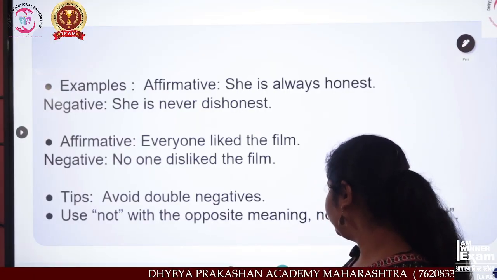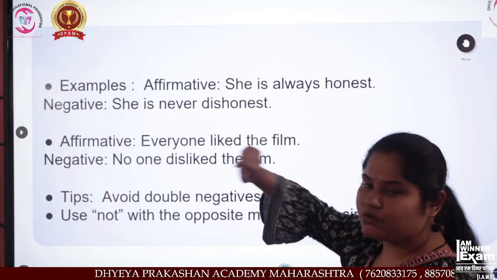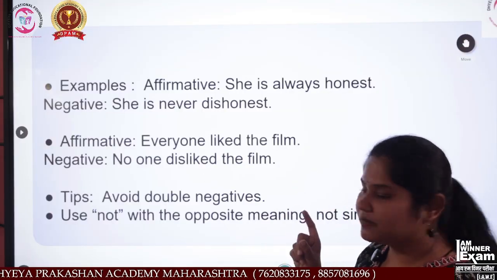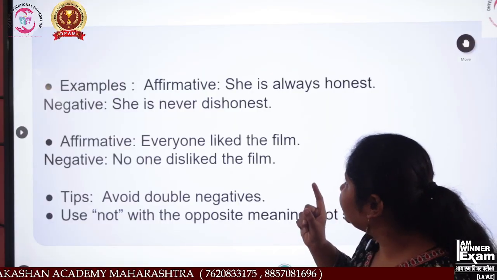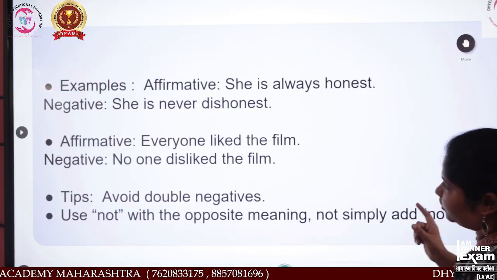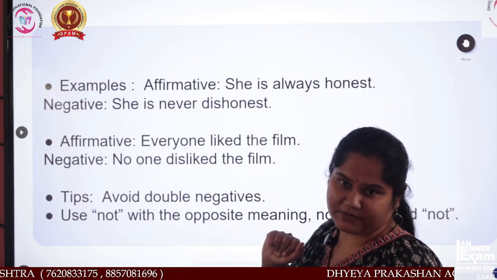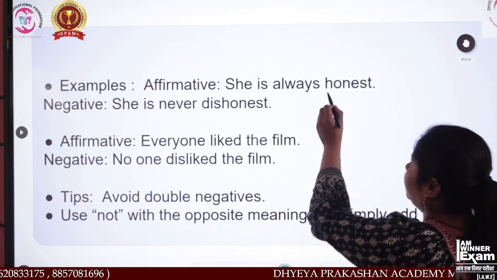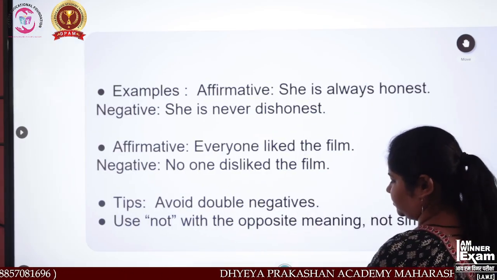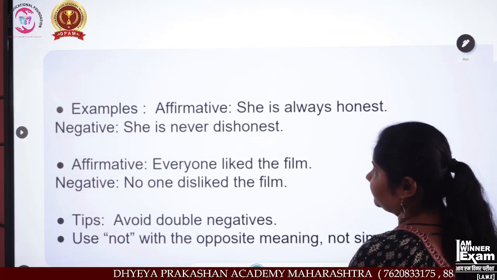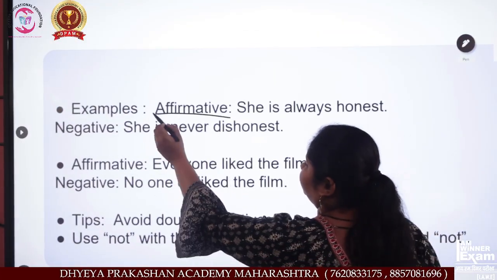Now pay attention to the examples. Now see what example I have given over here. An example of an affirmative: she is always honest. Negative is what? She is never dishonest. See, honest is what? An affirmative sentence.